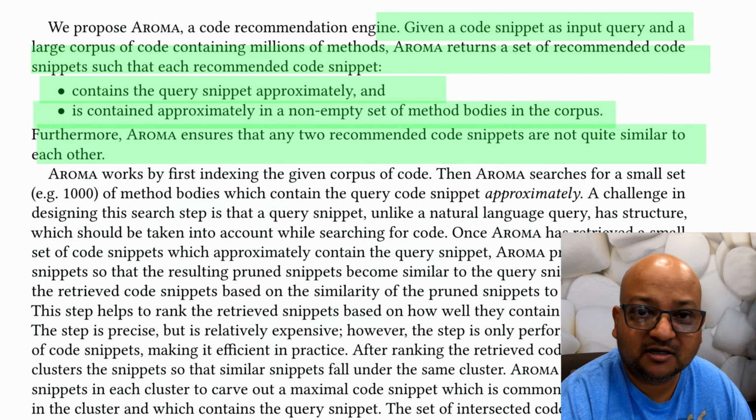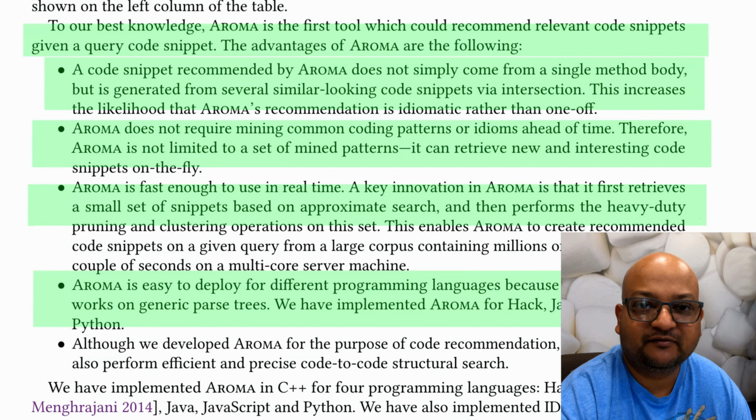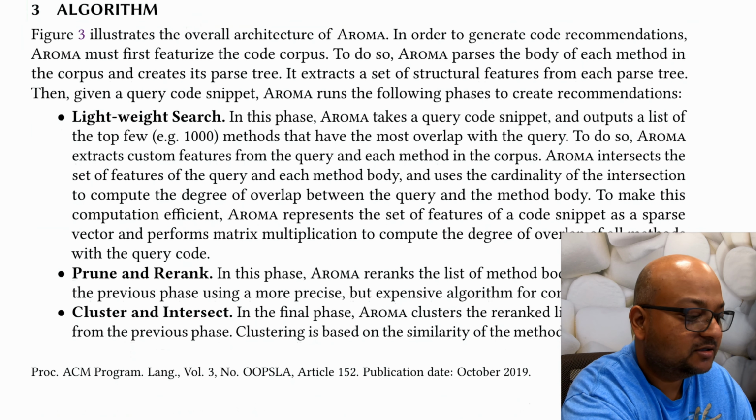The Aroma algorithm is based on parse trees or abstract syntax trees of the language which it is working on. So it's not specific to one programming language and can be used for many different languages. But most importantly, it's fast enough to use in real time, which means a programmer could use it in their regular programming flow. So how does Aroma work? Given a large code corpus, Aroma extracts the parse tree or the abstract syntax tree of every method in that corpus. And then from those parse trees, it extracts structural features.